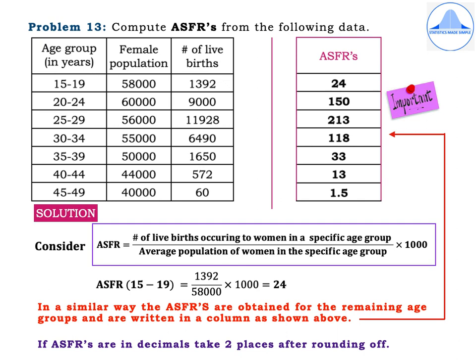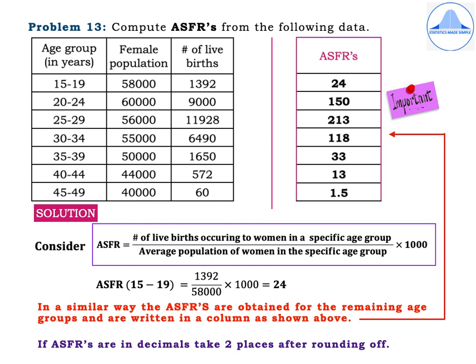Problem 13. Compute ASFRs from the following data. Age group in years: 15 to 19, 20 to 24, 25 to 29, 30 to 34, 35 to 39, 40 to 44, and 45 to 49. Female population: 58,000, 60,000, 56,000, 55,000, 50,000, 44,000, 40,000. Number of live births: 1,392, 9,000, 11,928, 6,490, 1,650, 572, 60.